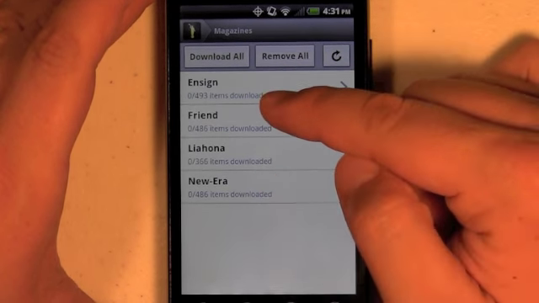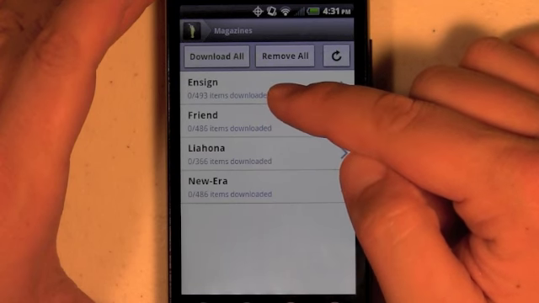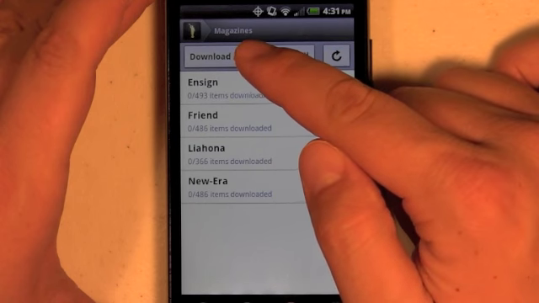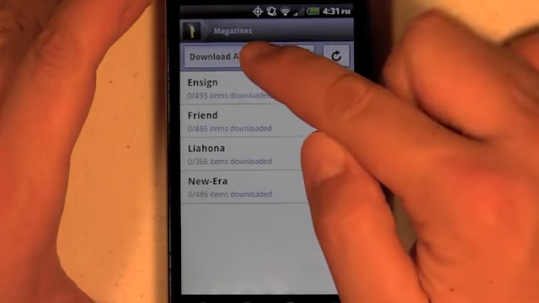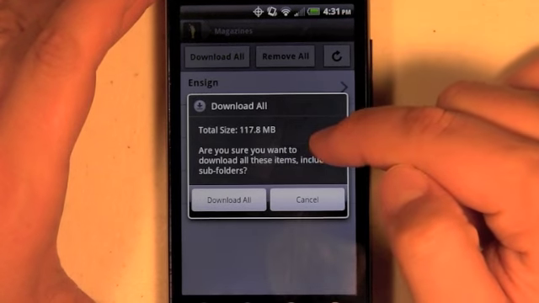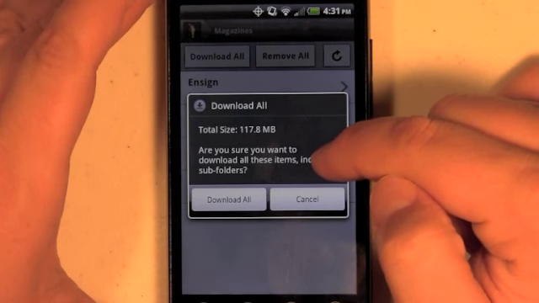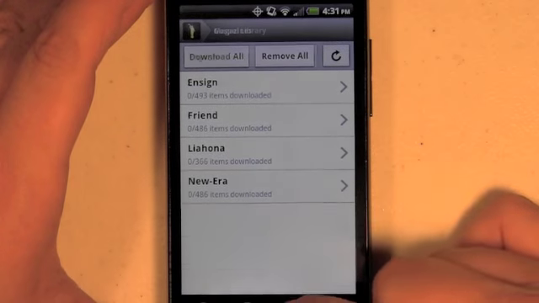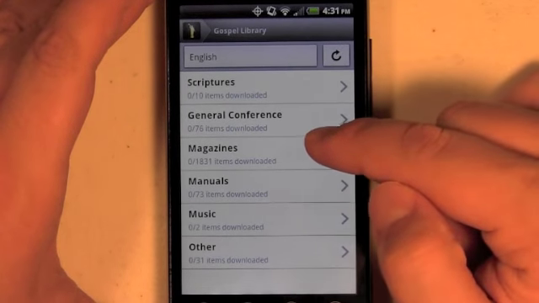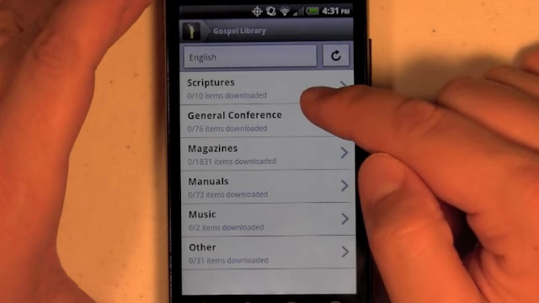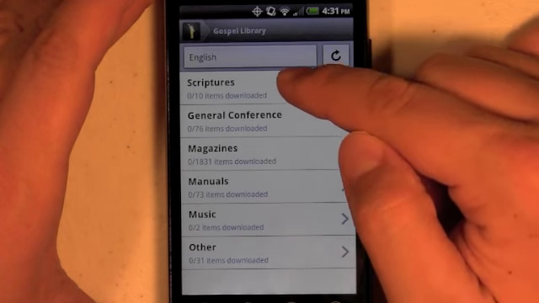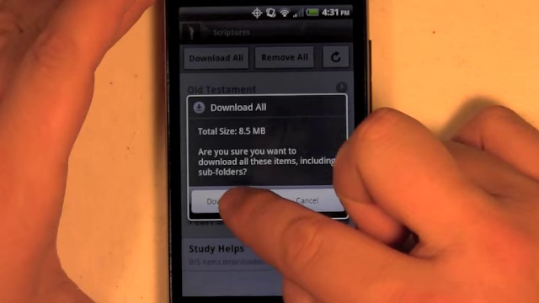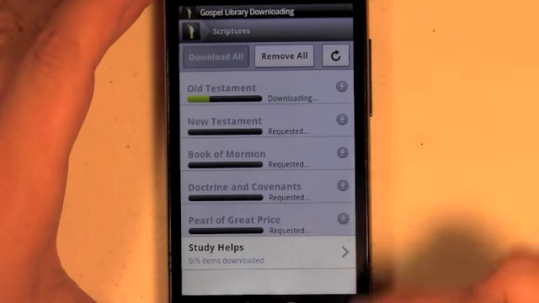It used to be that you'd have to go into each magazine and then the year and select download all. Now you can select download all at this top level and it will allow you to download. It will tell you that this is quite a bit of content, but you are allowed to do it. So just be aware that it will take quite a bit of time if you choose that in a section that has a lot of content. But if we go back to scriptures, we can say download all, and this won't take nearly as long.